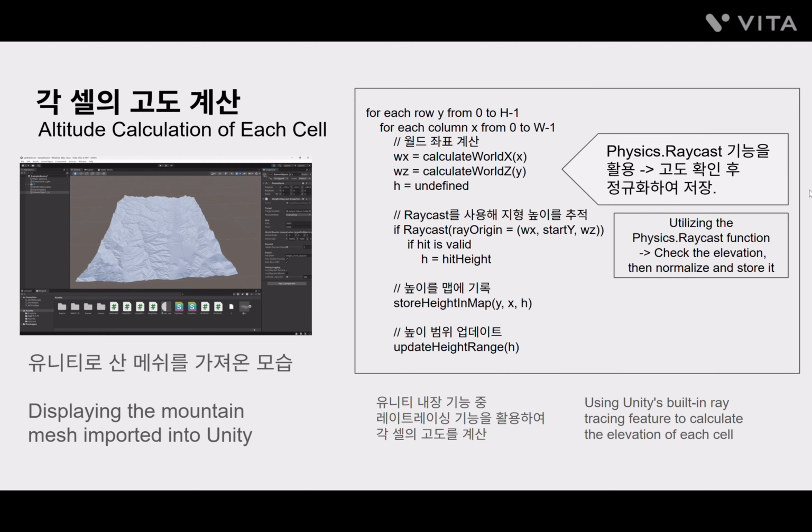We then brought the terrain into Unity, used Physics.Raycast to sample each grid cell's elevation, and normalized the value for the model inputs.